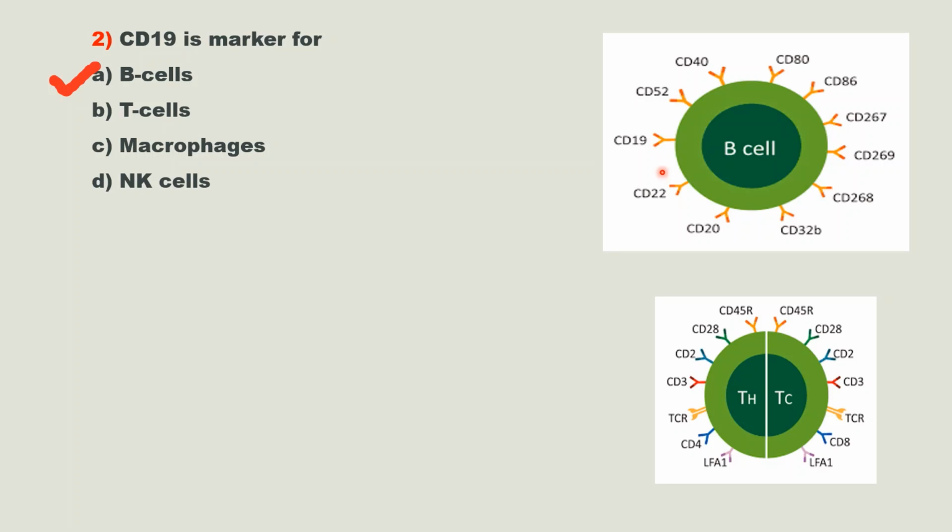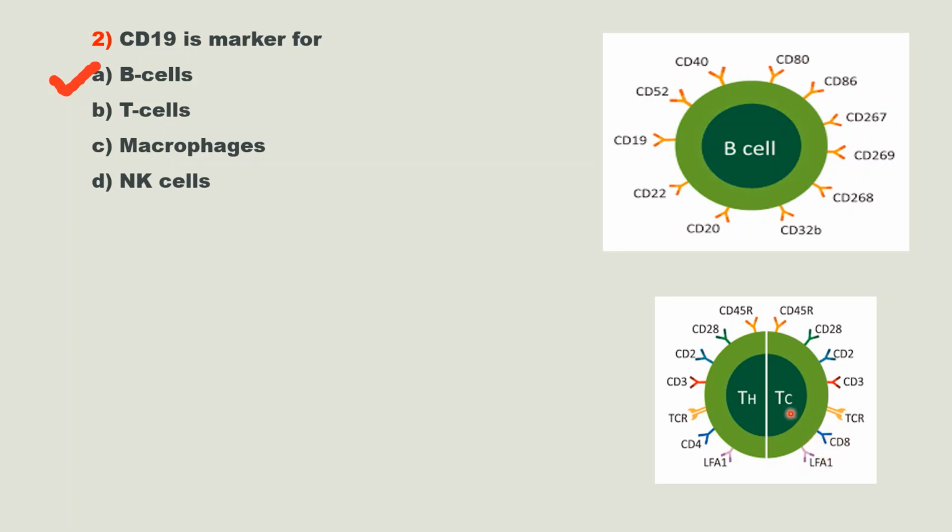Try to remember at least 2-3 important markers like CD40, CD90, CD20 like that. Here these are the markers of T helper cell and TC cell. Here all the markers are same except CD4 and CD8. In T helper cell the CD4 marker is present and in TC cell the CD8 marker is present.